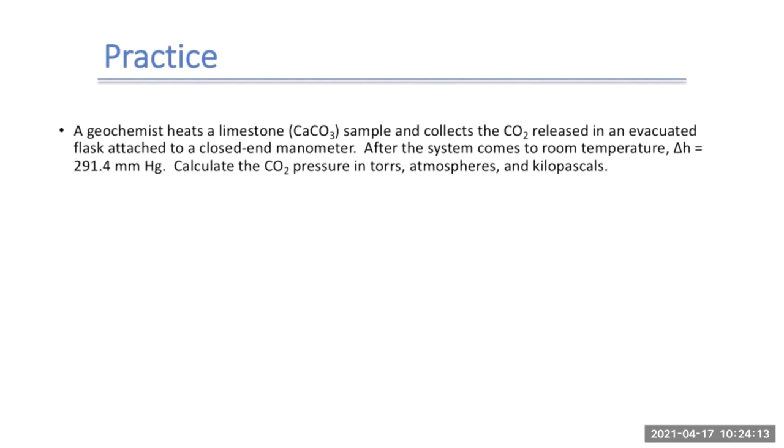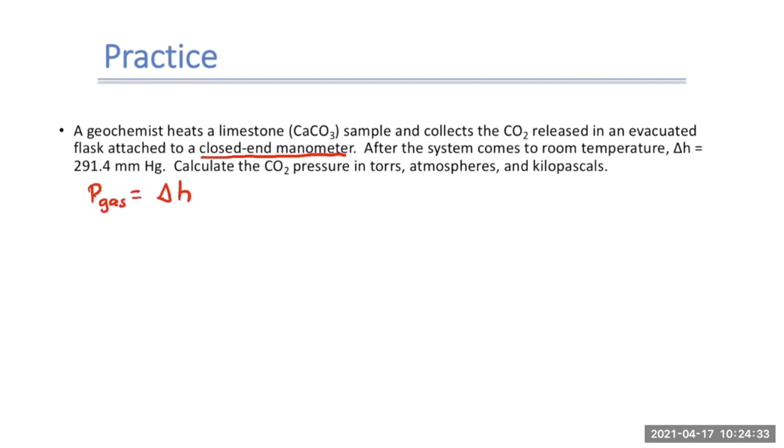Well, since the manometer is a closed end manometer, that means we only have to worry about delta H. So the pressure of our gas equals delta H, and that's all it equals.